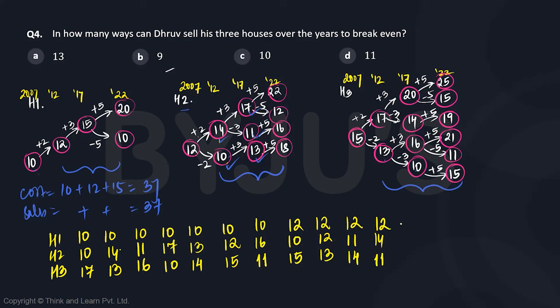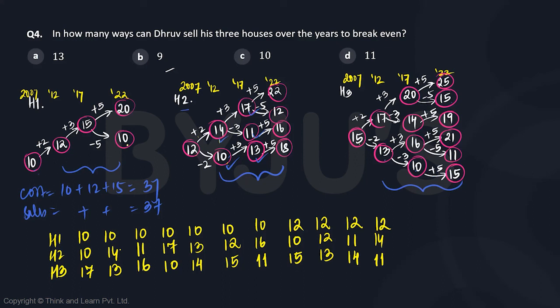Can we do the vice versa? No, because if we try to decrease house 2 by 4, it will go below 10, right? Do we have any more cases? We can have 3, 5. We can have 2, 4. We can't have, we did 1 and 1, right? Right. So all are taken care of.